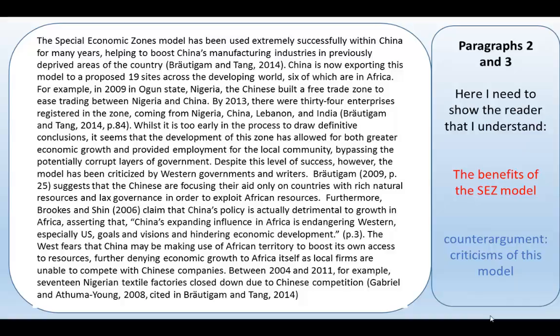Now, these are presented in 2 separate paragraphs, and I'd like you to go through this paragraph showing the red section and the blue section. The red section is paragraph 2, and where the blue section begins, that's paragraph 3.